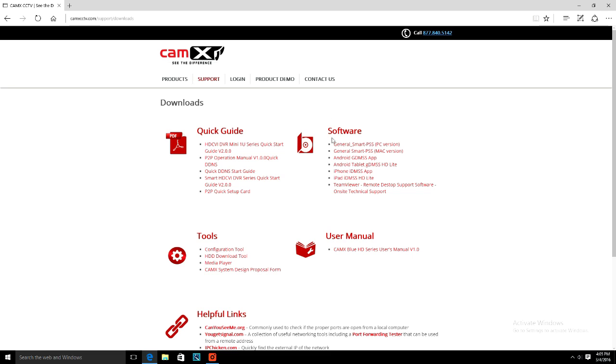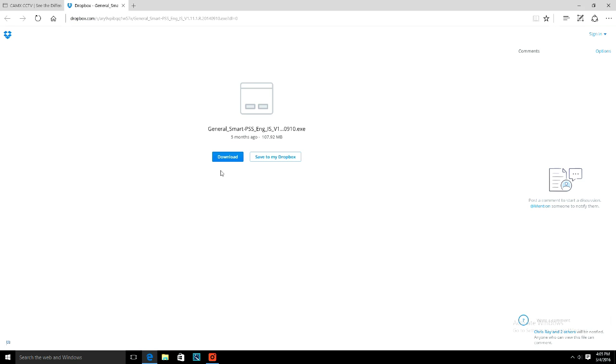On the Downloads page, go to the Software section and click General SmartPSS PC version. This should open a Dropbox page. On this page, click Download. The SmartPSS installer should now be downloading. This may take several minutes depending on the speed of your internet connection, so please be patient.